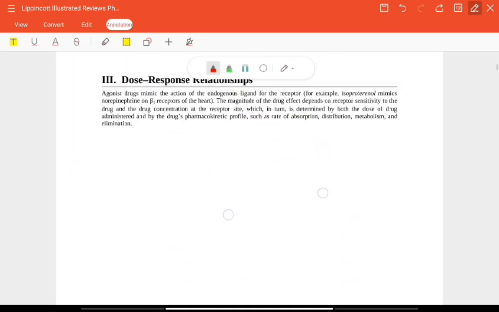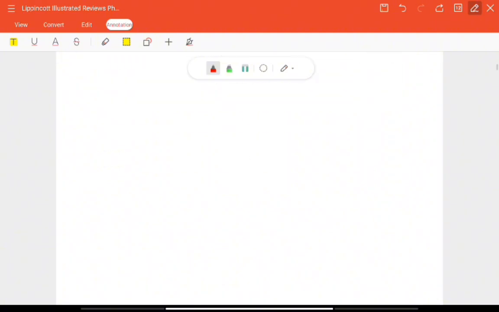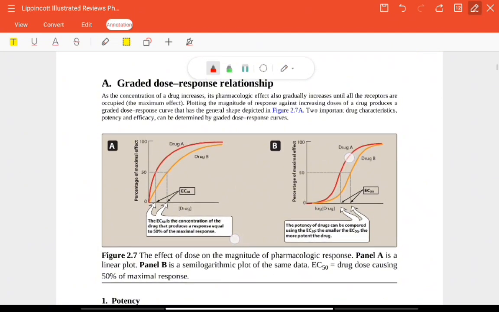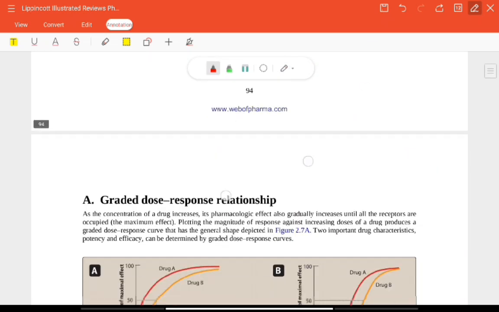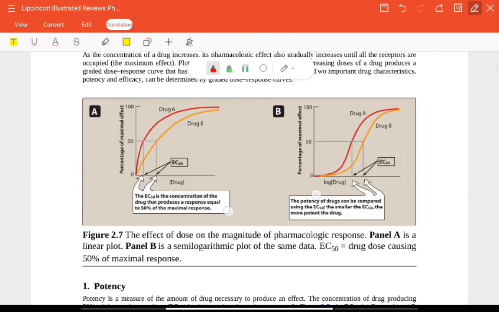Now dose response relationship. Agonists mimic the action of the endogenous ligand on the receptor, our real mechanisms. The magnitude of the drug effect depends on the receptor sensitivity. Graded dose response relationship: now you have to understand this, and we'll understand it by the graph.